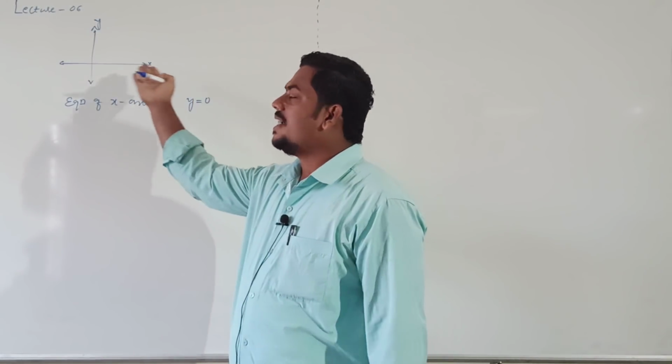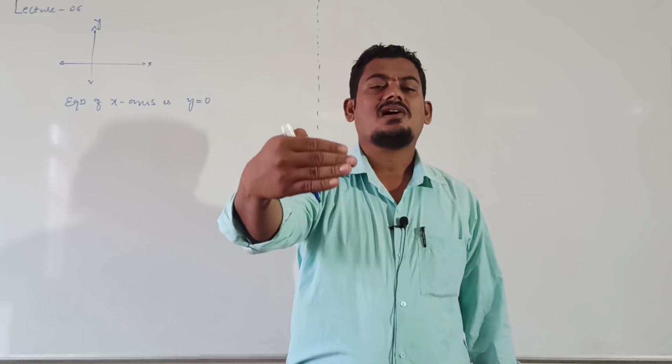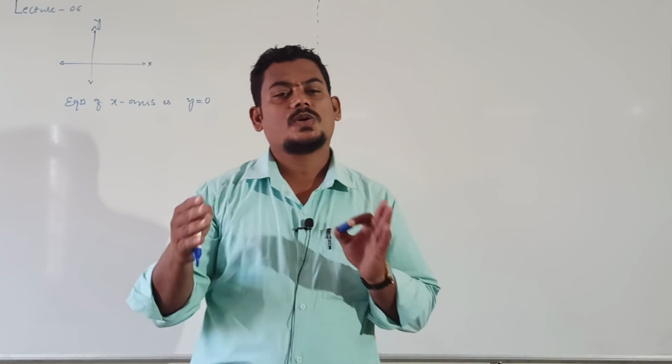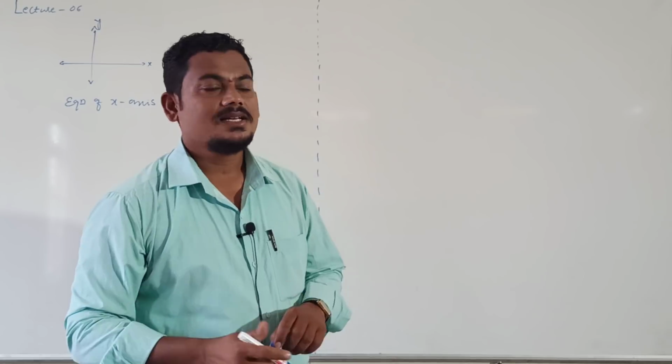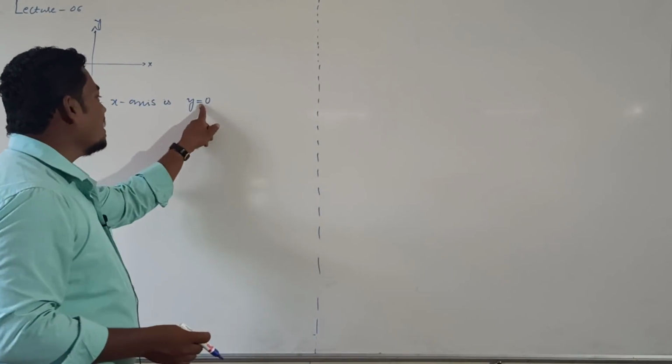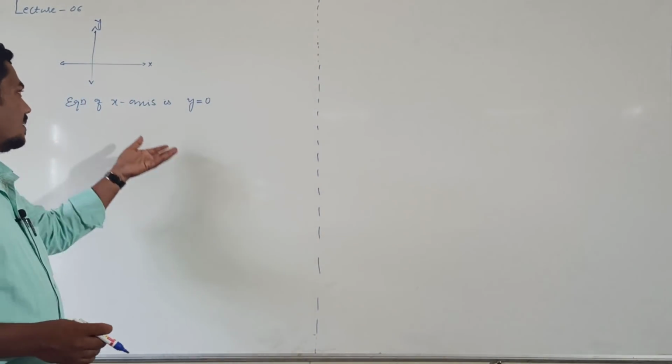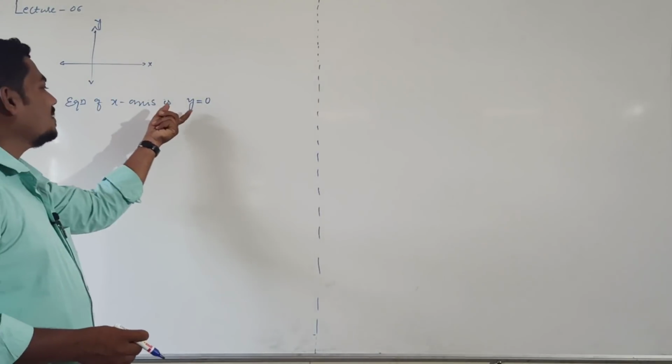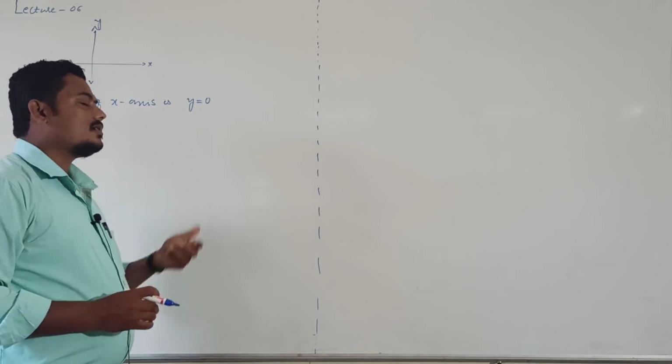What is the geometrical condition? On the x-axis the y coordinate is 0. This is the geometrical condition. The geometrical condition itself is the equation of the line. X-axis is one of the lines. Its equation is y equal to 0.